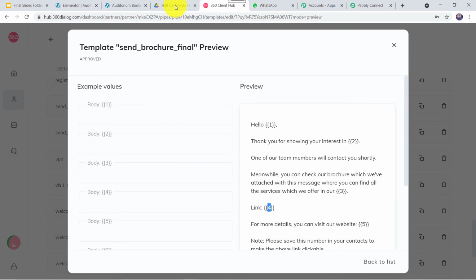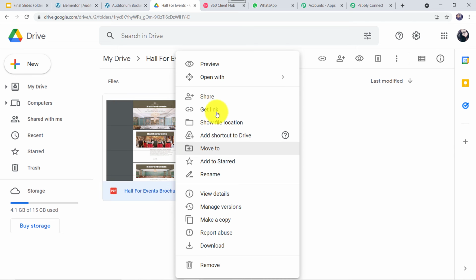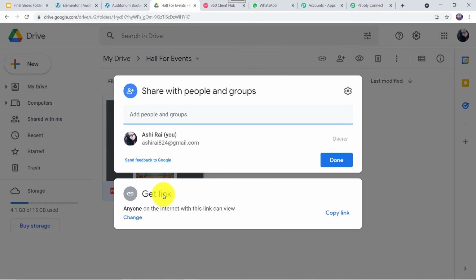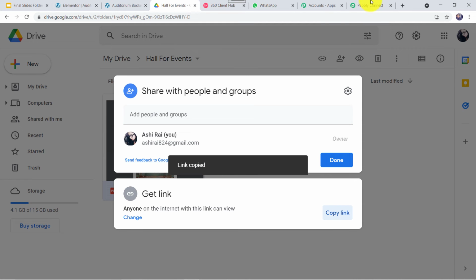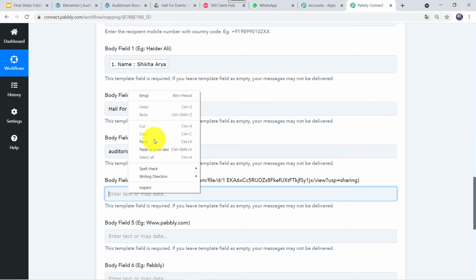So I'll just tell you that I have just saved this brochure, Hall for Events brochure, in my Google Drive. So I simply make a right click over here. I'll click on the share option. And here we can find the get link option. We have to simply copy the link. Link is copied to the clipboard. We have to go to Pabbly Connect and paste the link over here.